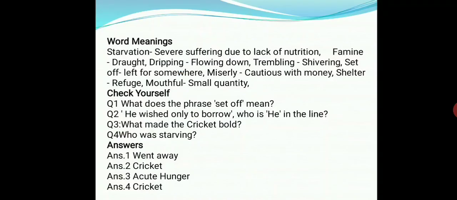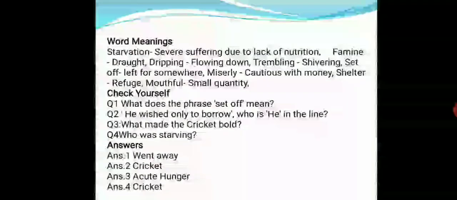Word meanings: starvation, severe suffering due to lack of nutrition. Famine, drought. Dripping, flowing down. Trembling, shivering. Set off, left for somewhere. Miserly, conscious with money. Shelter, refuge. Mouthful, small quantity.